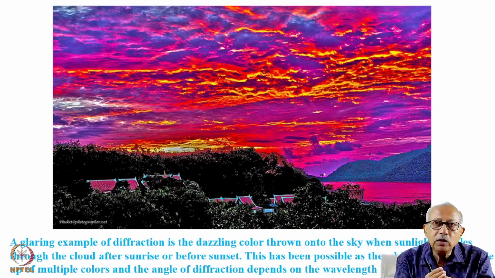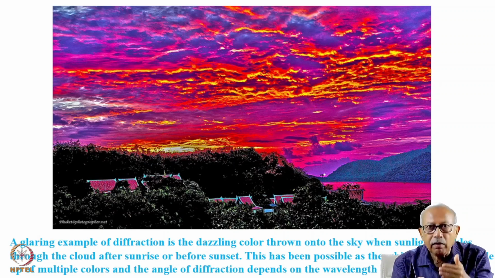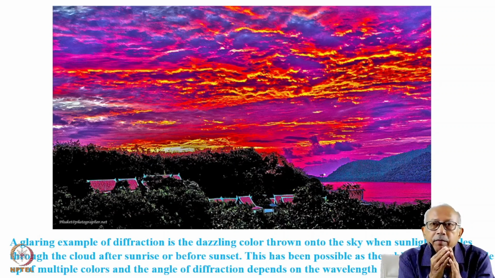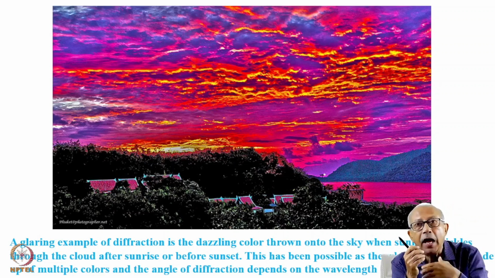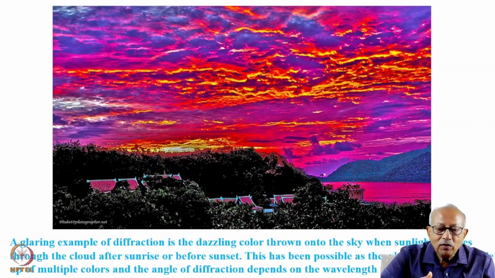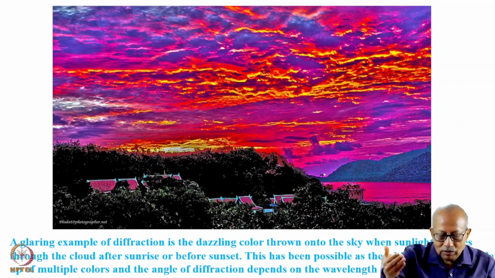Now, white light we know has 7 colors. So when they trickle through cloud, there are water droplets. The size of the water droplet can match that of the wavelength, so there will be appreciable diffraction. And different colors will be diffracted at different angles. So the white light then turns into this majestic pattern of color.